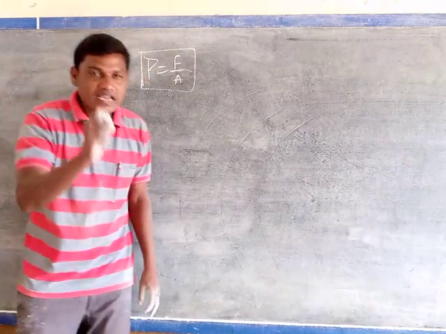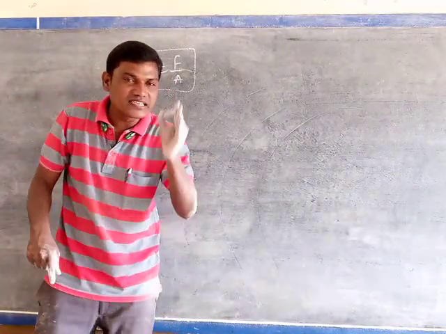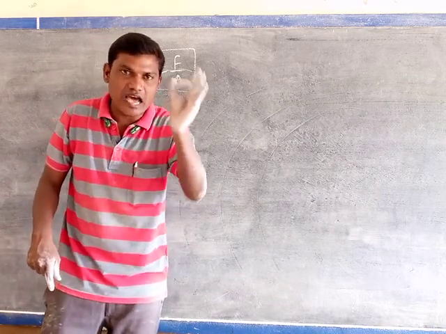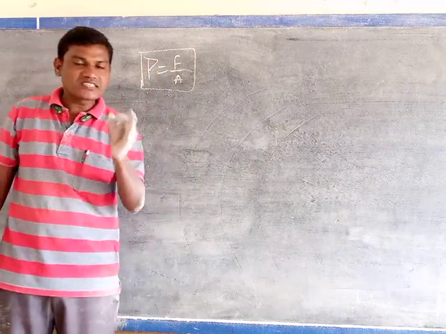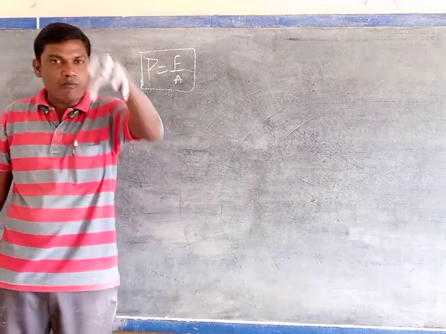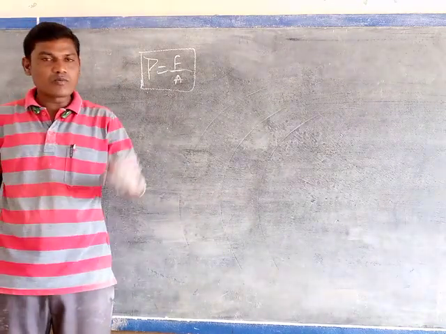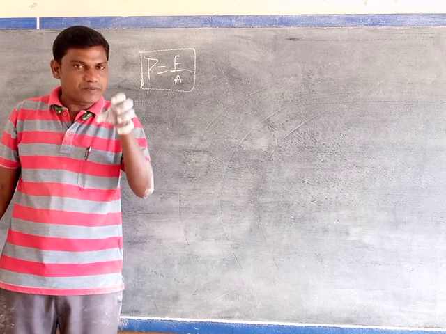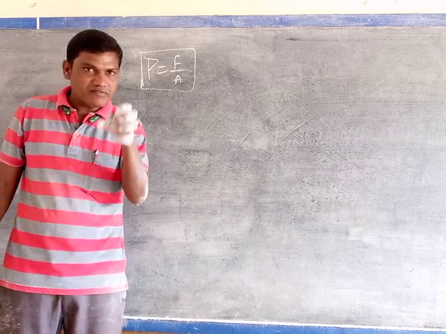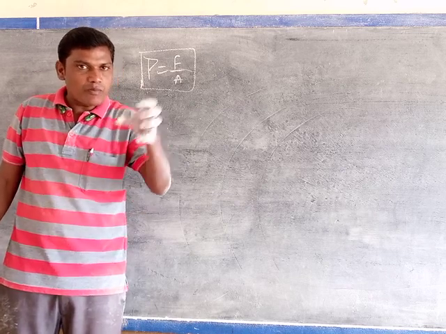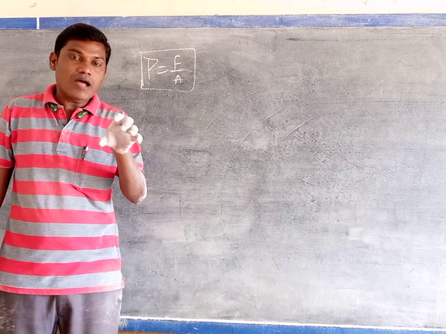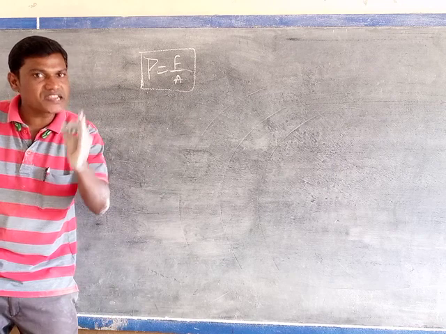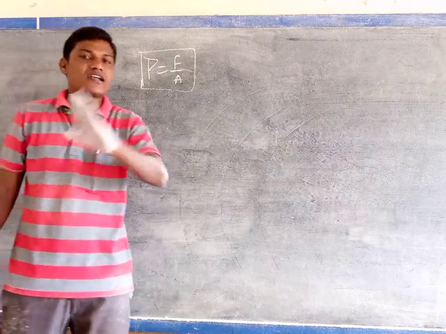Listen very carefully. Does pressure have direction? No. Pressure does not have any direction because it is a scalar quantity. Pressure acts in all directions at a point inside the gas. One more example: when you find the atmospheric pressure using a barometer, we can find how much pressure is acting, but it does not show any direction. That's why pressure has only magnitude but not direction.